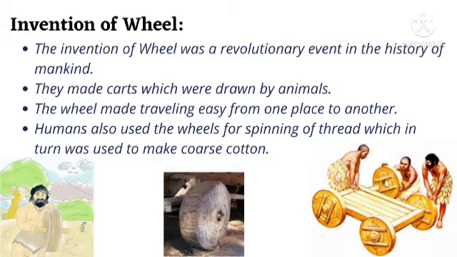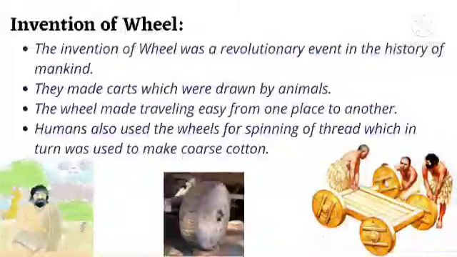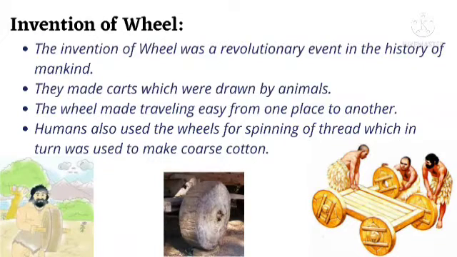So what they did, they used to place logs of wood beneath heavy objects so that they could move those things easily from one place to another. Then they used to load anything heavy on that particular sledge or on that wood, as it was more convenient to drag. This led early human beings to realize that the surface allowed the sledge to advance a greater distance before the next log of wood was needed.